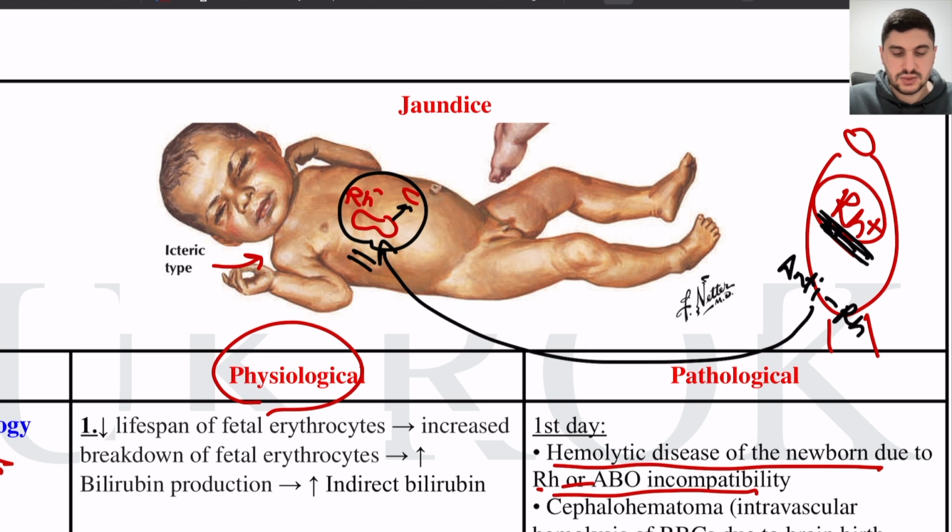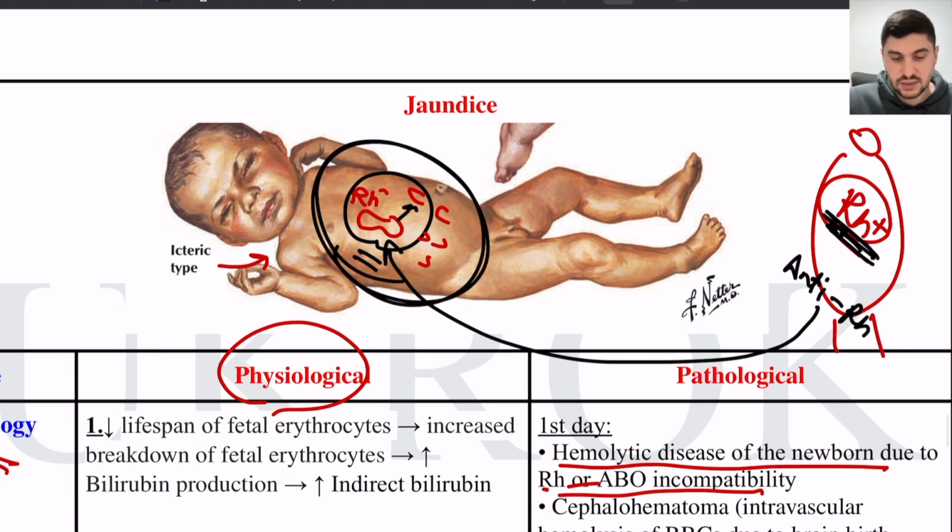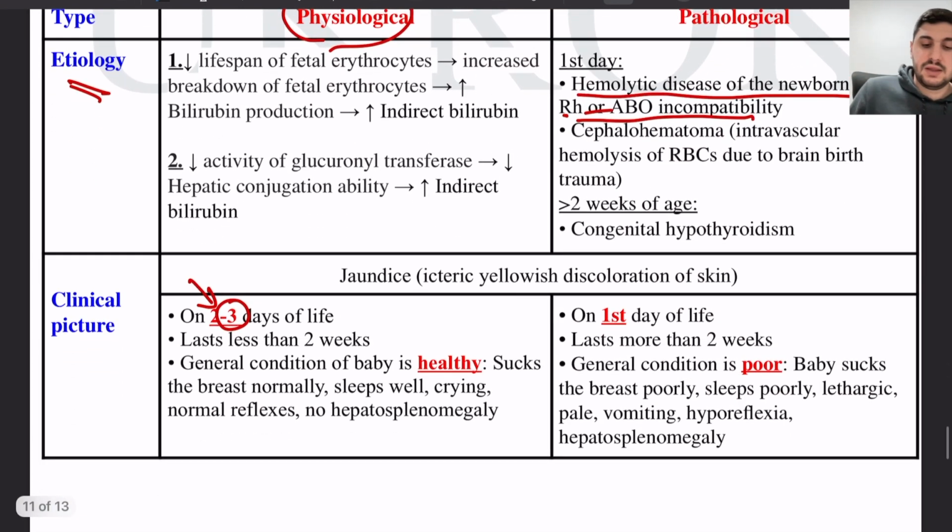And this leads to rupture of red blood cells of the baby and release of bilirubin, which if increased will cause jaundice. So as a result, we will have jaundice. But these types of jaundice, due to Rh group incompatibility, or incompatibility between A, B, O blood groups, happen on the first day of life, okay? It doesn't happen on the third day.